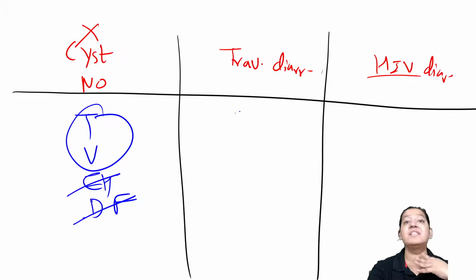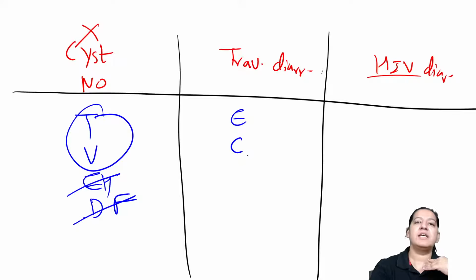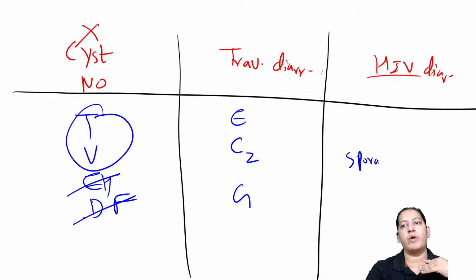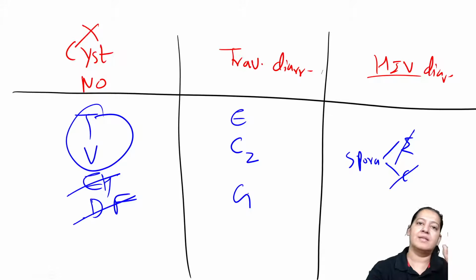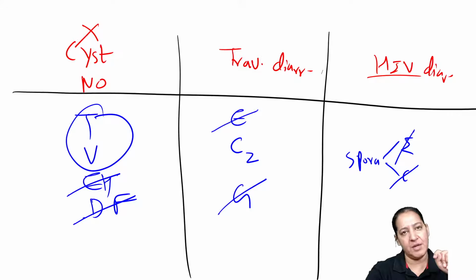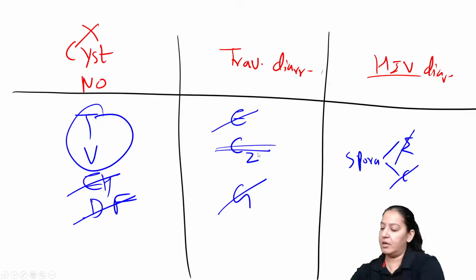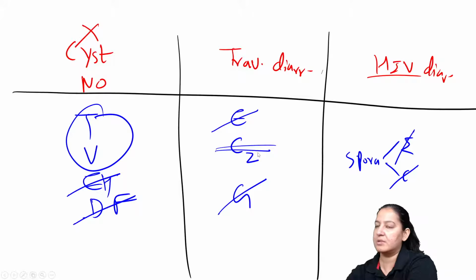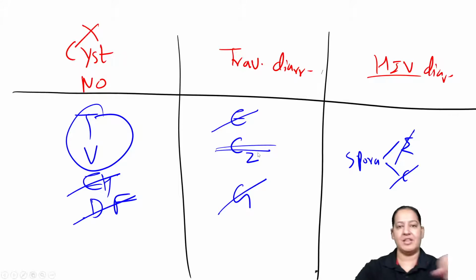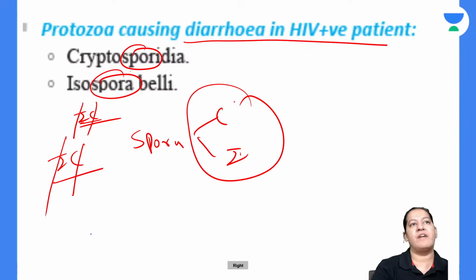I forgot. ECG. The mnemonic is ECG, ECG. And HIV में sporas. The two sporas, IC, Isospora, Cryptosporidium. Right. So this is Giardia. This is Entamoeba histolytica, and the 2C, the 2C Cryptosporidium and Cyclospora. Everyone give me a thumbs up. So here let me write the sporas, IC, and here ECG. Everyone give me a thumbs up. So these are the 3 important mnemonics I have given you from protozoa.